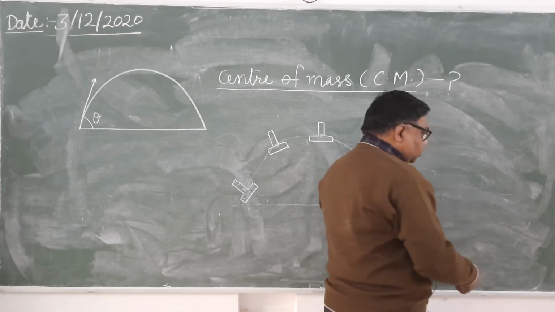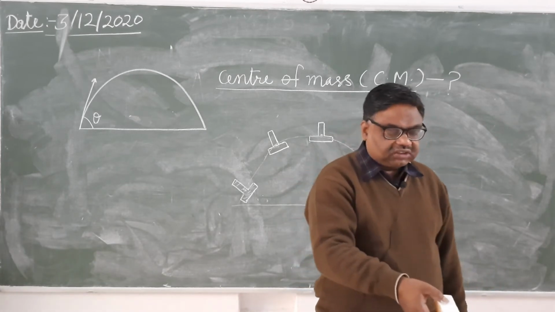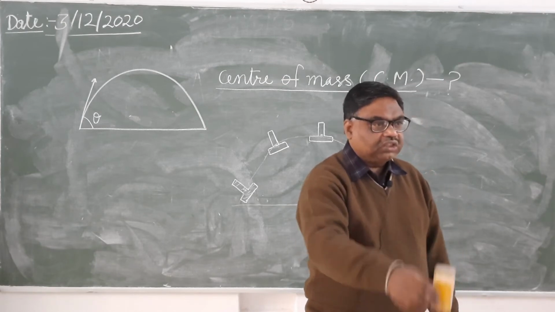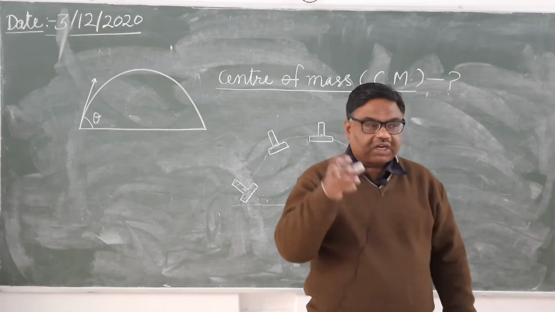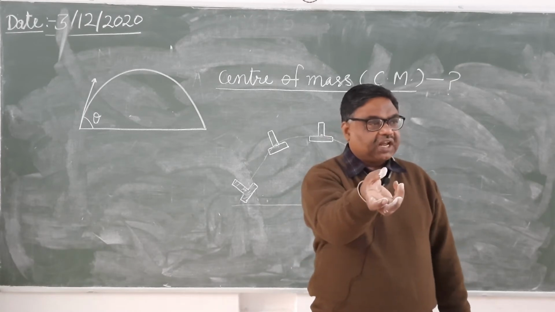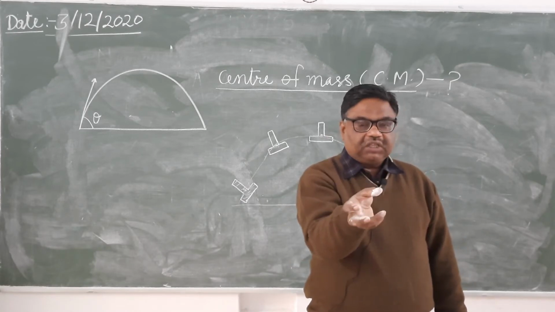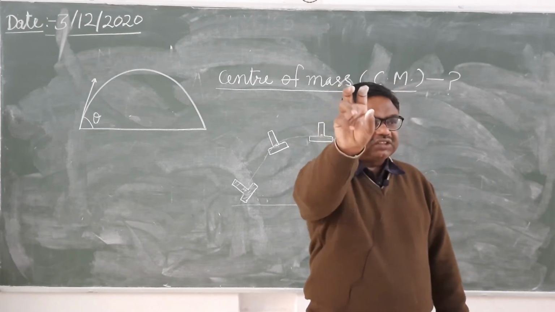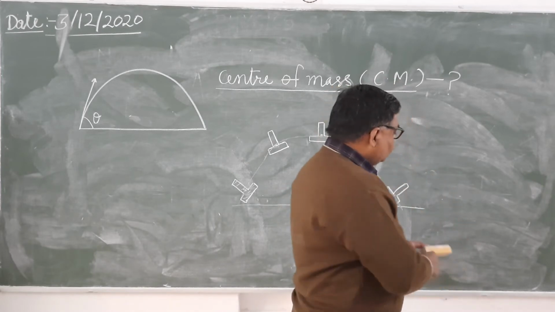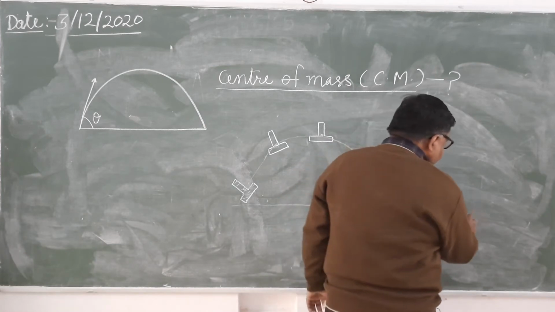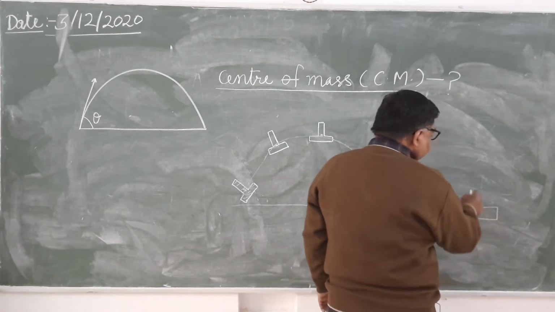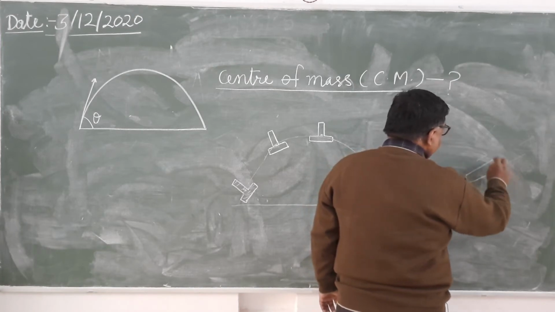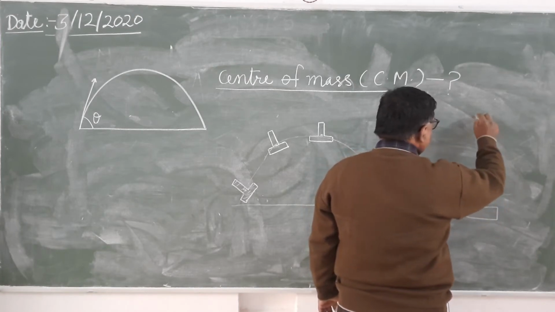Here we have thrown it in such a way that we have given some rotational motion also. Rotational motion means, like we throw a cricket ball and make it spin. So when you are spinning the ball, you are spinning as well as providing some translational motion. You will find that the orientation of the duster at every place will not remain the same.